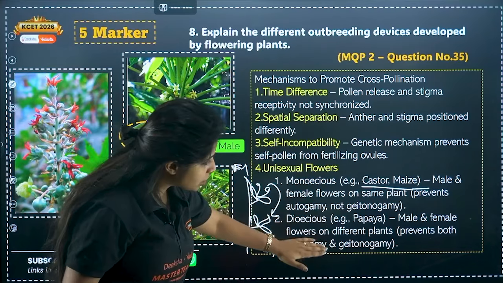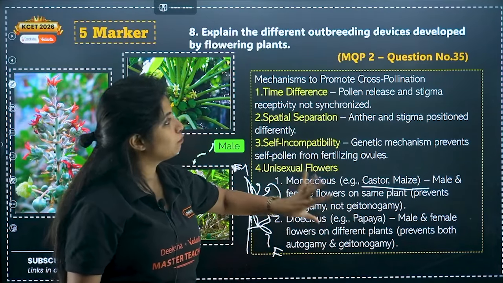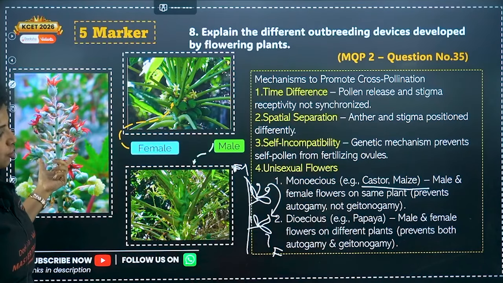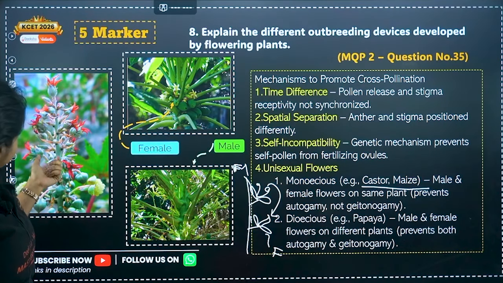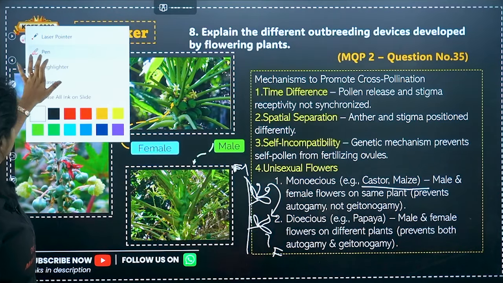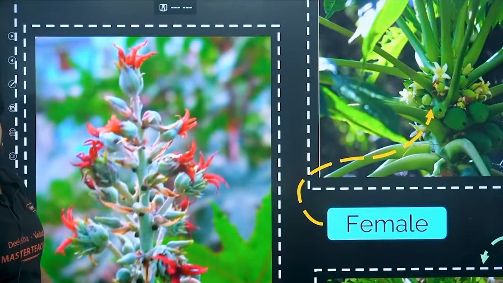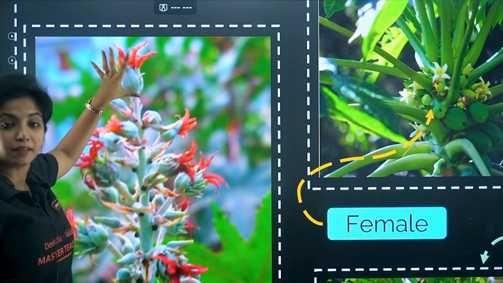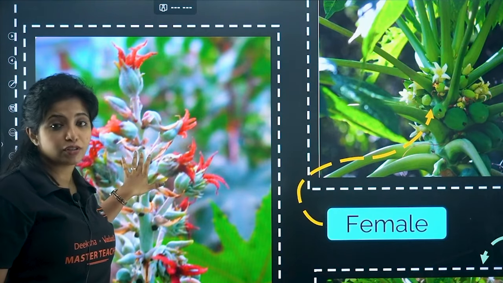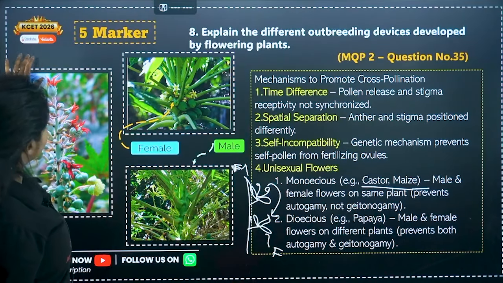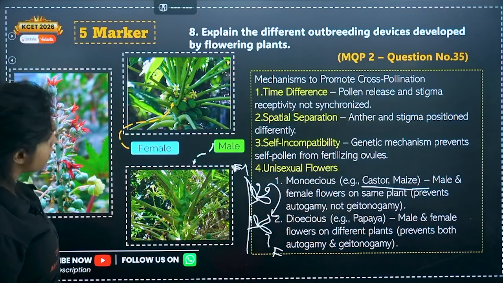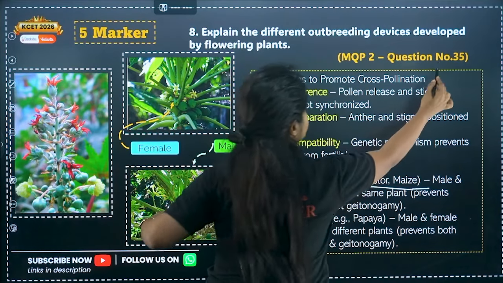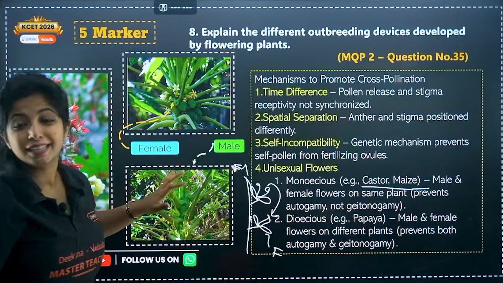So these are unisexual flowers. Please remember all the examples and things like that. I have explained it to you. Now, this is actually a picture of castor, I think. Yeah, this is castor. You have heard of castor oil, right? So this is a bisexual plant having unisexual flowers. Cool, now let's go ahead. This is a 5-marker question. If you write your answer like this, you will get the whole 5 marks. This is question number 35 of MQP 2.